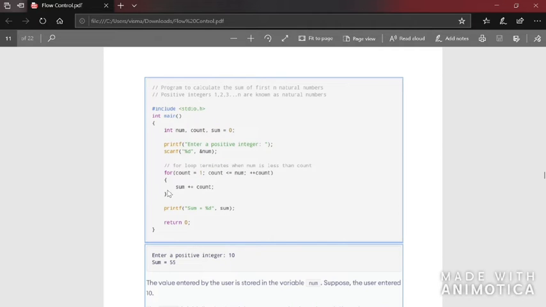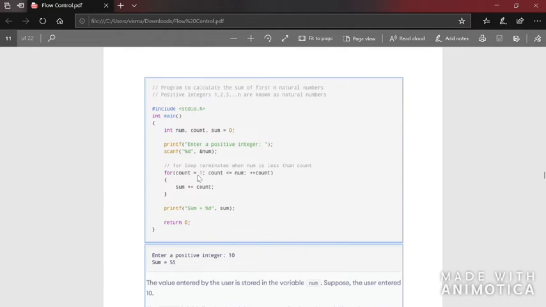Here it is not necessary to include the opening and closing curly brackets for the for loop, because in the body of the for there is only one statement. It would be fine if you don't include these curly brackets. Instead, if there are more than one statement, then definitely you have to include the curly brackets for the for loop. Now, sum plus equal to count.